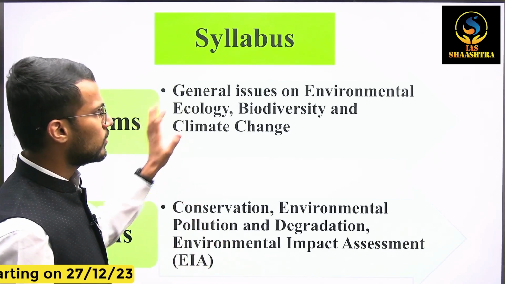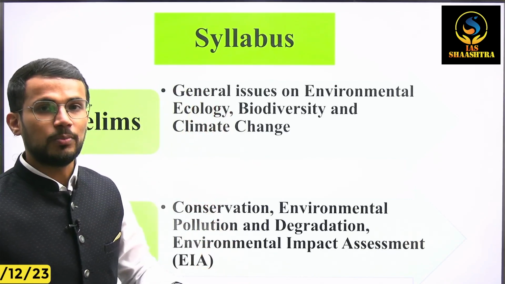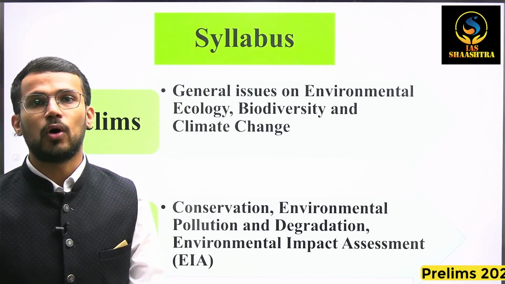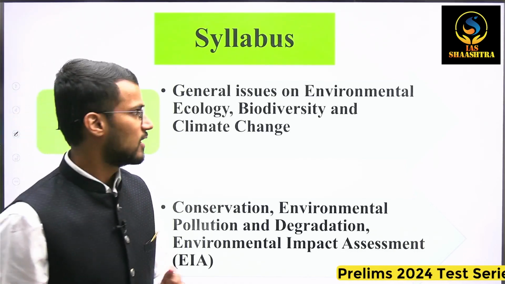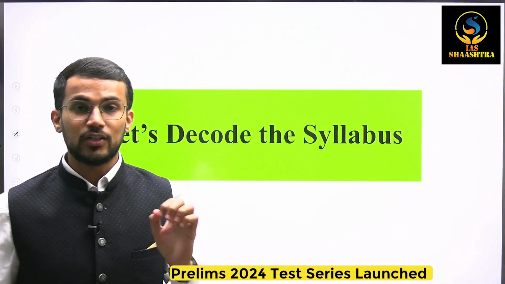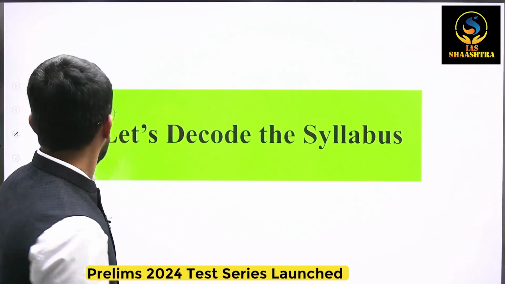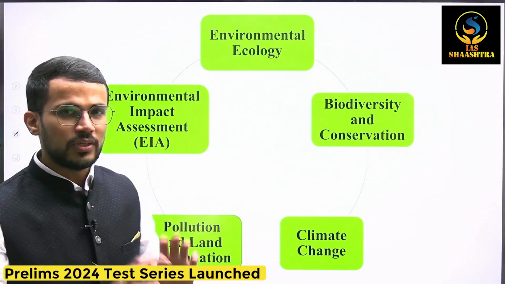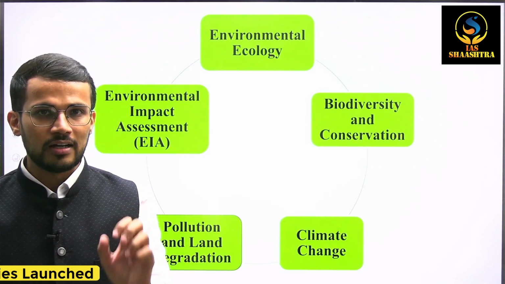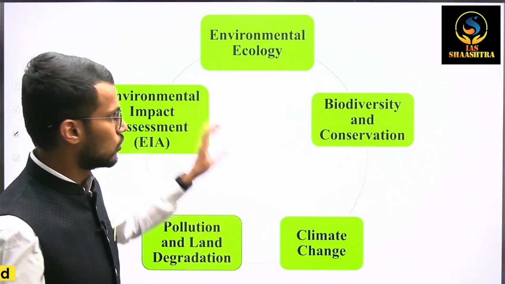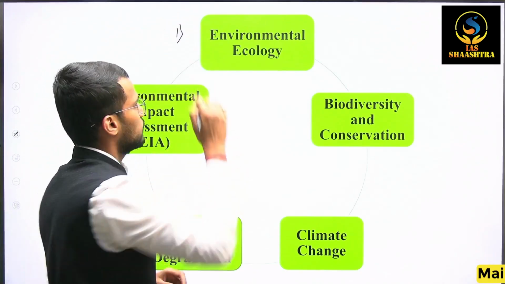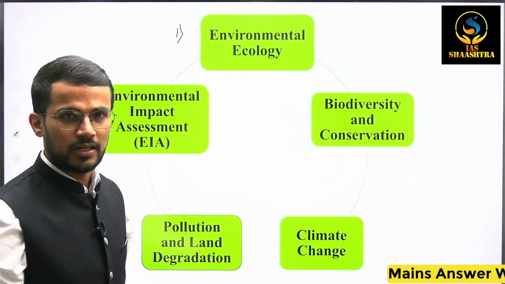But only on the basis of the syllabus, it would be difficult for us to know what exactly is the scope of this subject, and hence it is important to decode the syllabus. Decoding of the syllabus will give us an idea that we can club these 6 topics into 5 different topics under Environment and Ecology, and those topics are: firstly, environmental ecology, which is mentioned in the prelims syllabus.